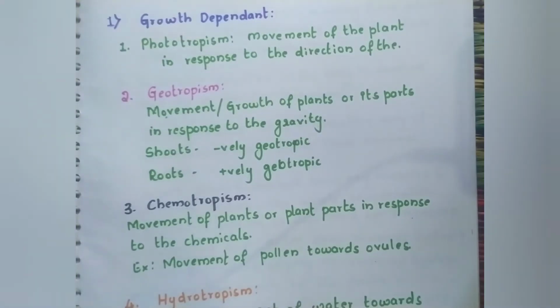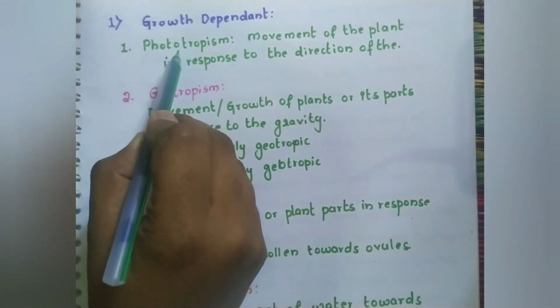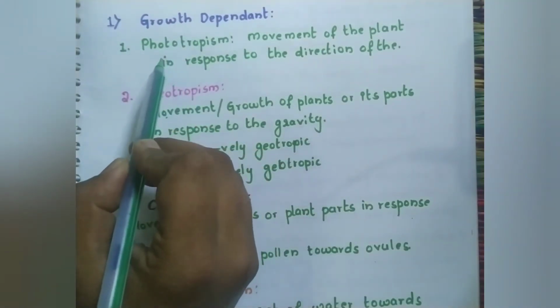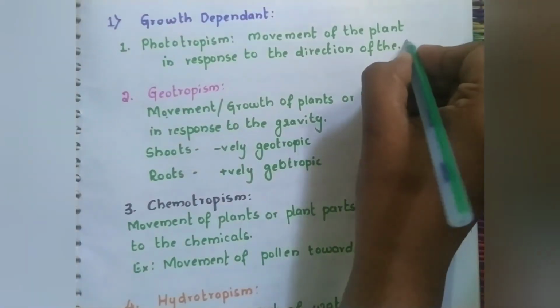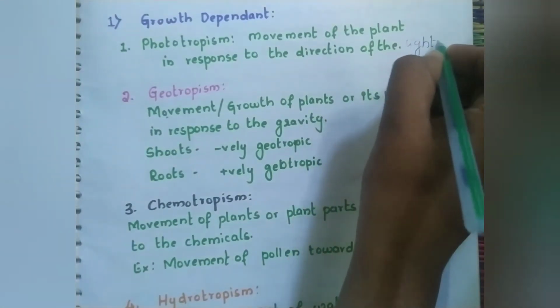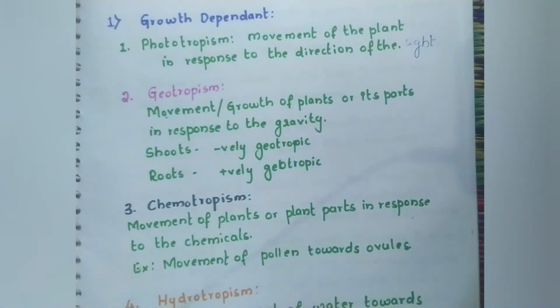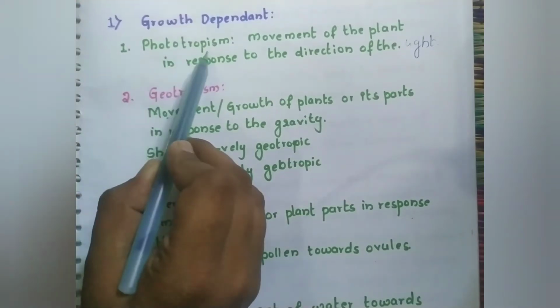Phototropism. Photo means light. It is the movement of the plant in response to the direction of the light. Whenever you place the plant near the window, it always wants to go out of the window. It is facing towards the window, not away from it, because it is moving towards the light. So that is called phototropism.